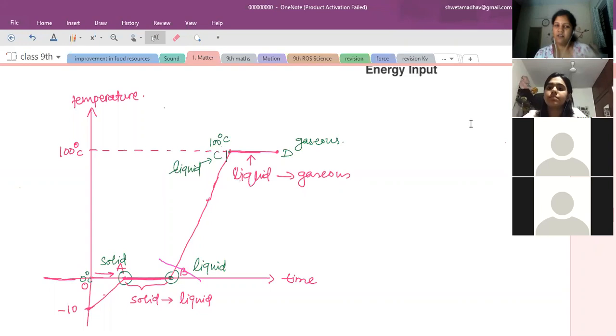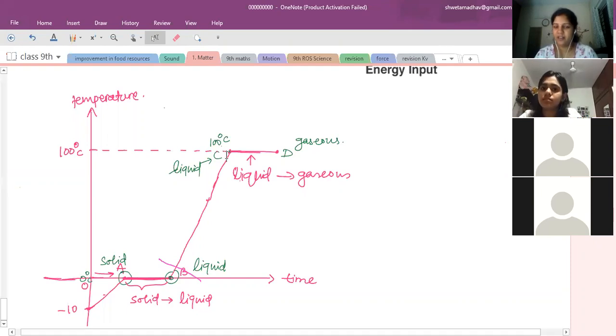But I'm asking here, both liquid water and steam are at the same temperature, 100 degrees Celsius. The water is prepared at point C, and the steam at point D, and the temperature is the same. Both have the same temperature. In that case, 100 degrees Celsius steam will cause more severe burns compared to 100 degrees Celsius water. Having the same temperature. Yes, Ojaswini?